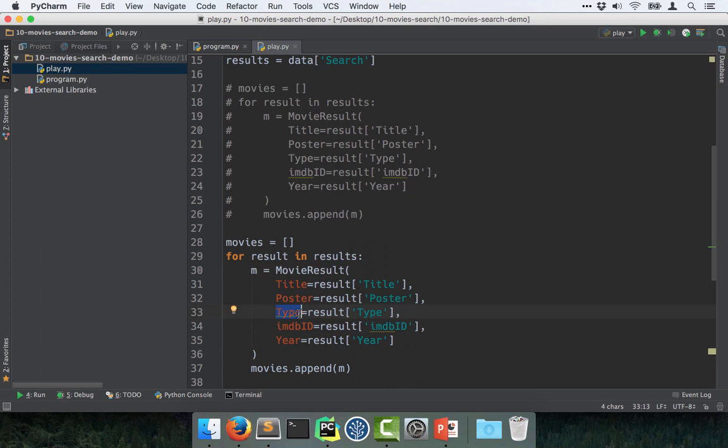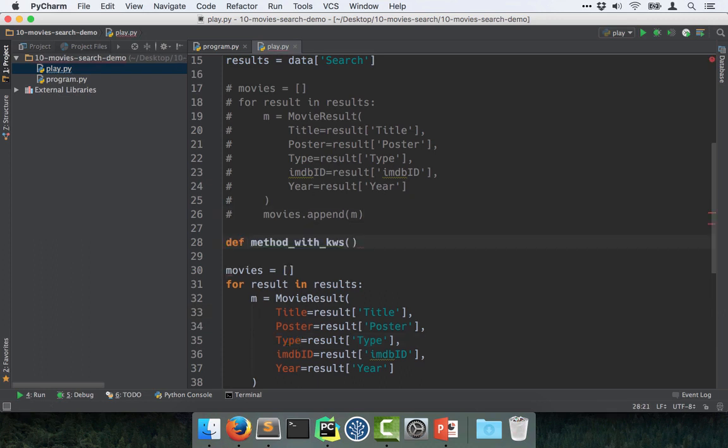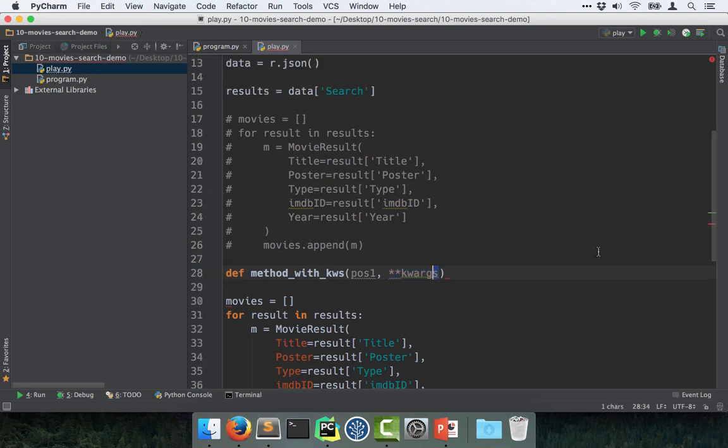And dictionaries. And if I wrote a function that took keyword arguments, I might have one positional parameter, and then I can say there's a kwargs. Now this is just a name for a parameter. It doesn't mean anything, kind of like self is the convention but not required for classes. And I can tell Python star kwargs, and that means this is going to be sort of an extensible set of parameters that can be passed, and it's actually going to come in such that this is a dictionary.